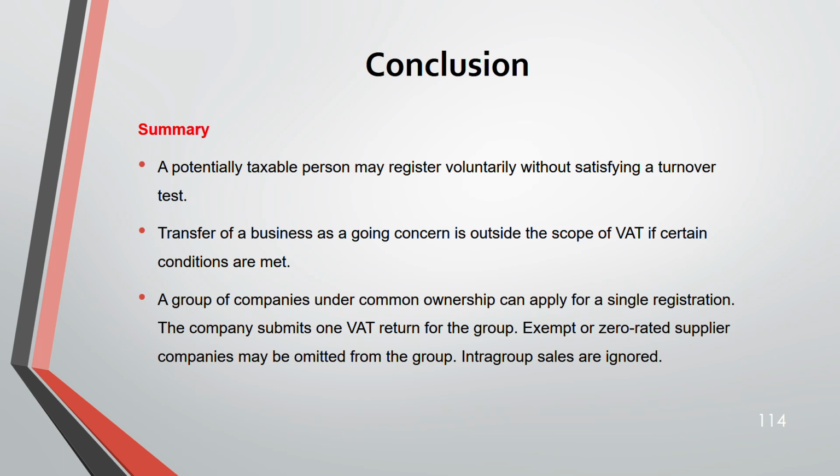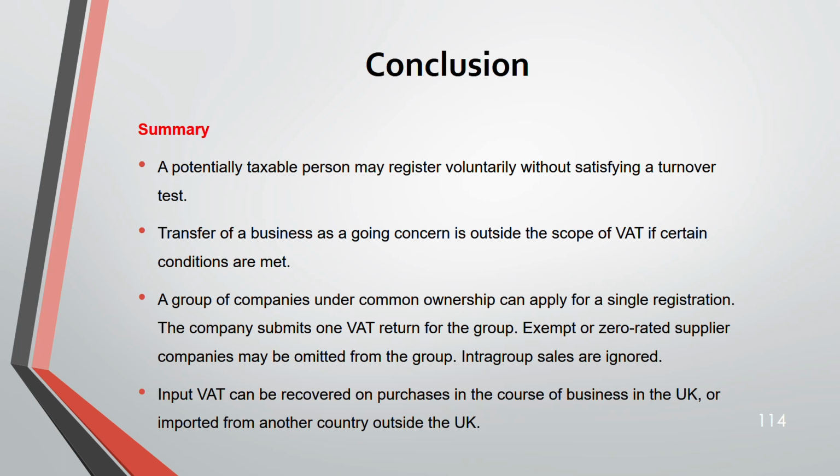Group of companies can apply for a single registration if they are under common ownership. That means one VAT return will go to HMRC for the whole group. And if you are an exempt or a zero rated supplier, you can be omitted from the group. Intra-group sales are ignored. Input VAT can be recovered on the purchase in the course of business in UK or imported from another country outside UK.